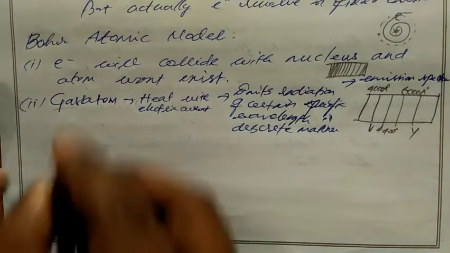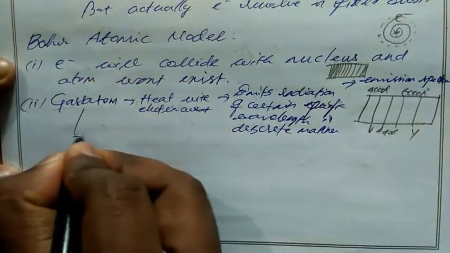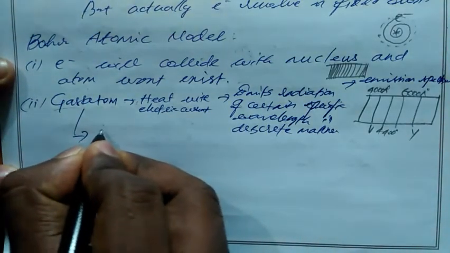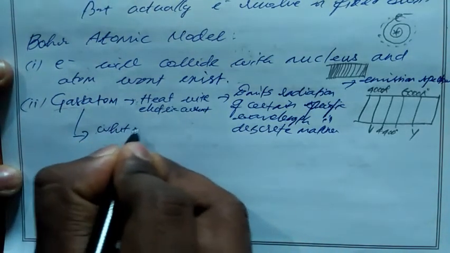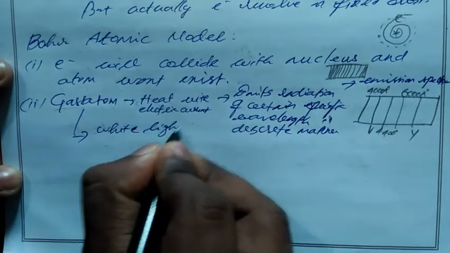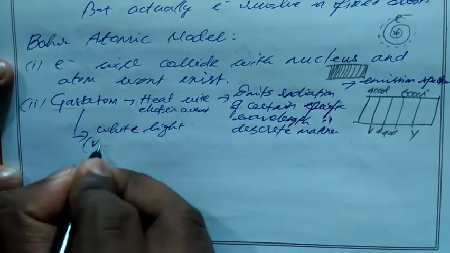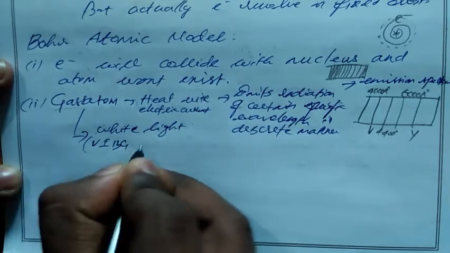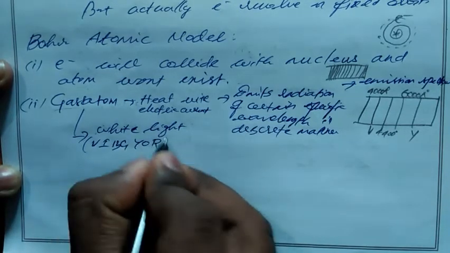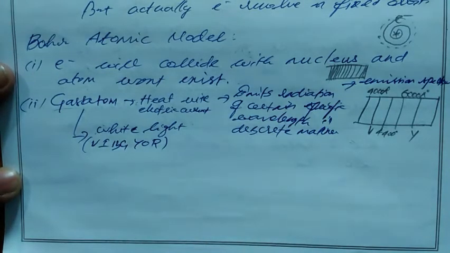Now when we pass white light through the gas atom, white light means it has all the 7 colors in it, in the form of VIBGYOR.